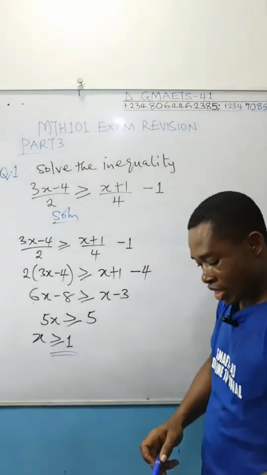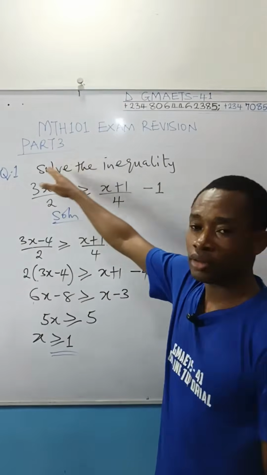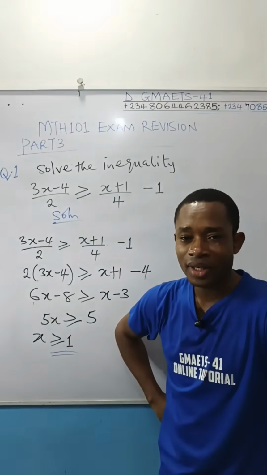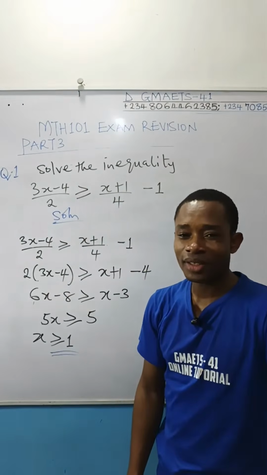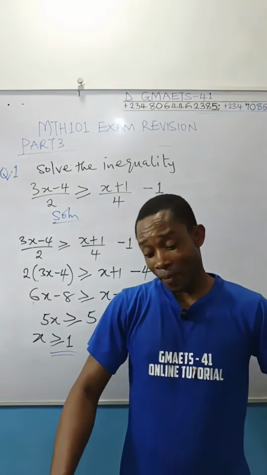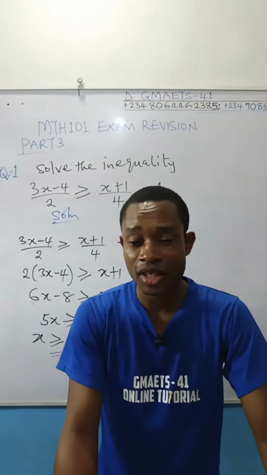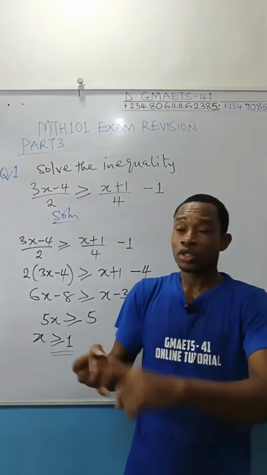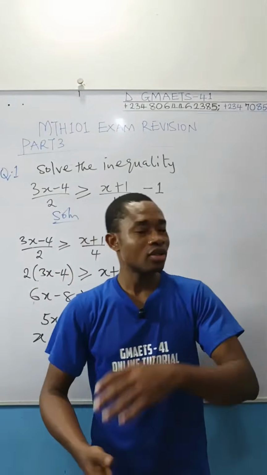So that is it. And I think this is sufficient as per the revision part 3. Are you following right? Like I said, every other topic in your Math 101 has been revised. Your exam questions will come from there directly. That's the truth. Even if they decide to do otherwise, they can't change the structure of the exam question, which means your ability to cover part 1, part 2 revision, together with this part 3, you have covered everything. If you don't want to go through your workbook, no problem.